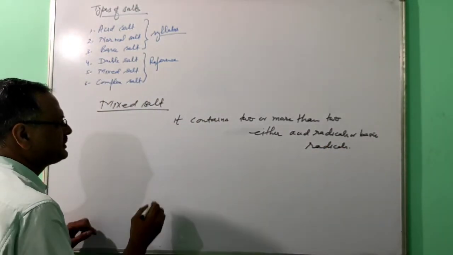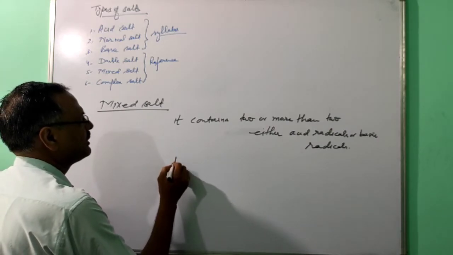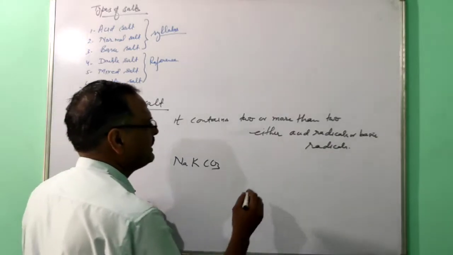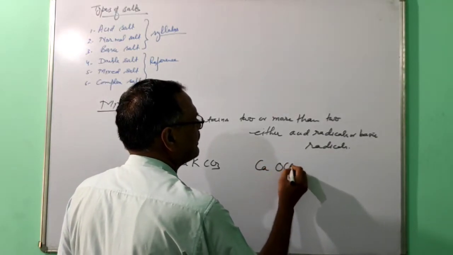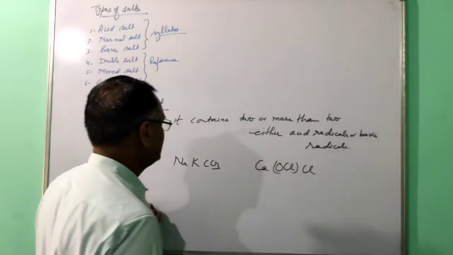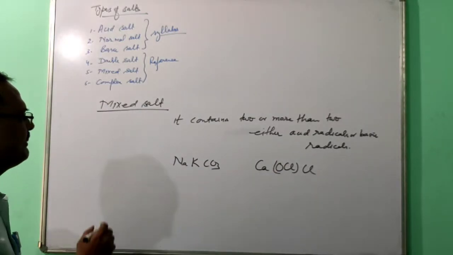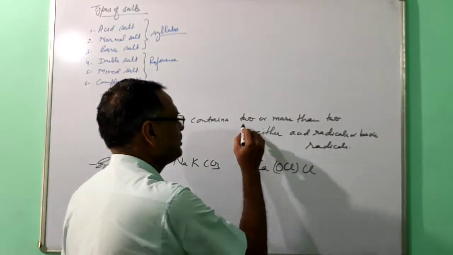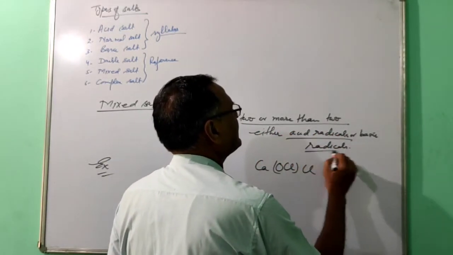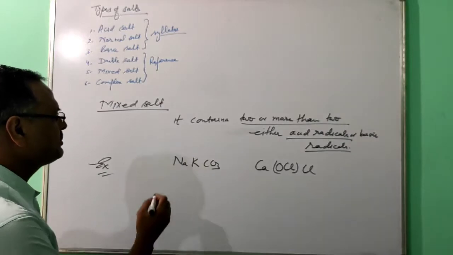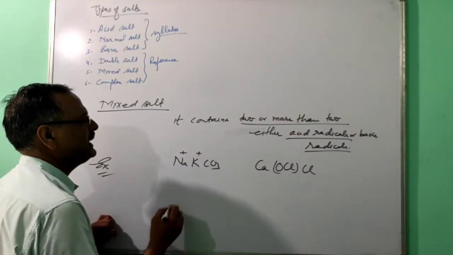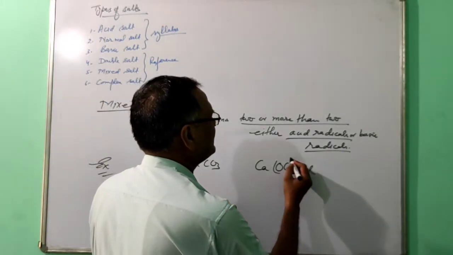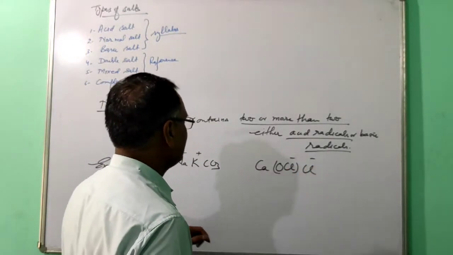So for example, sodium potassium carbonate and bleaching powder are given. This is the example of the mixed salt. It should contain two or more than two, either acid radicals or basic radicals. So here Na plus and K plus, two basic radicals are there. In bleaching powder, oxychloride and chloride, two acid radicals are there.